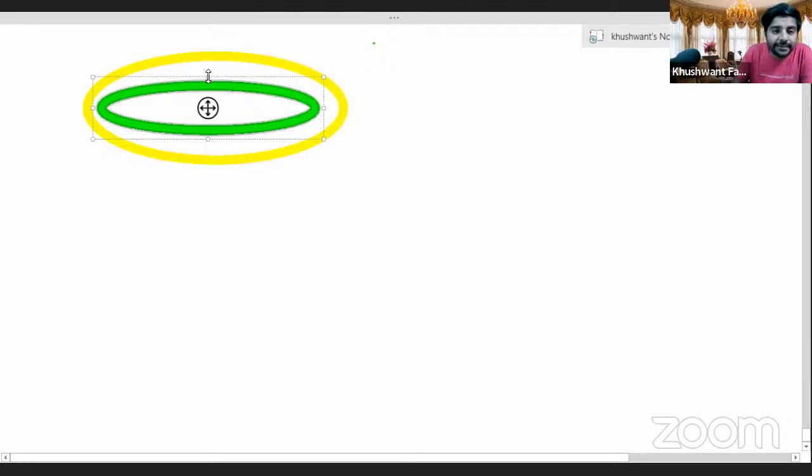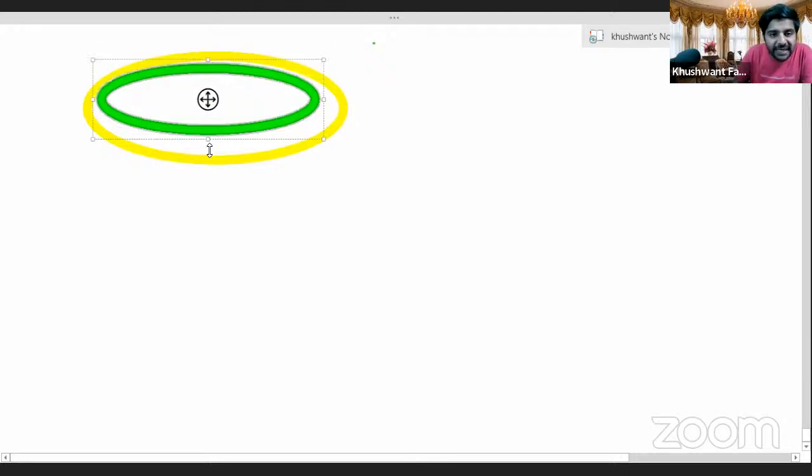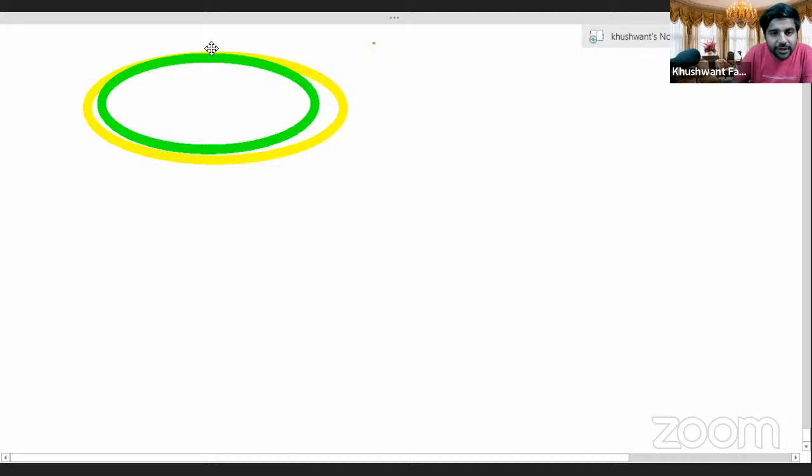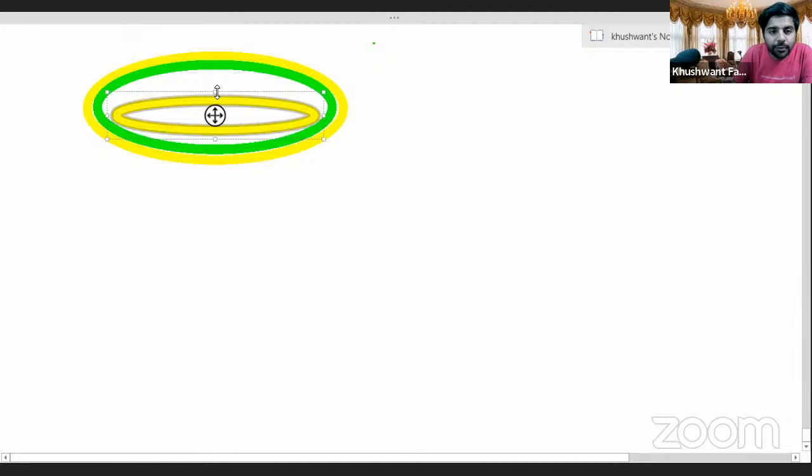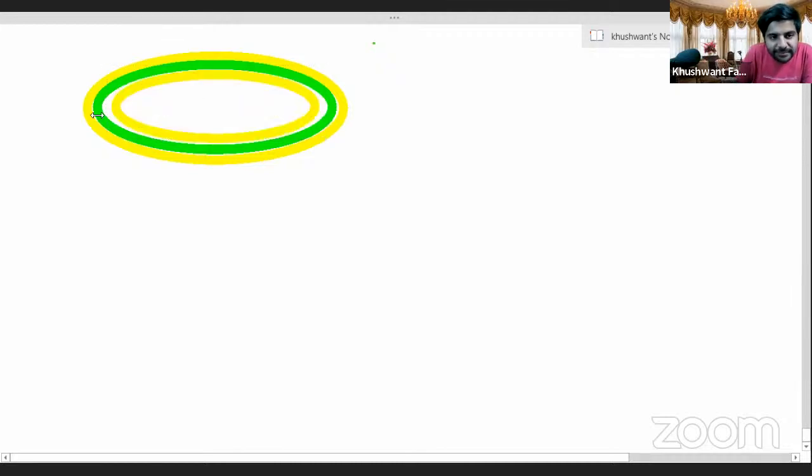So a disk is nothing but several rings which are placed side by side like this. Try to visualize this. How can you form a disk? You can form a disk if you're taking several rings side by side. So right now I want to calculate moment of inertia for a disk. I'm assuming that a disk is made up of several rings like this. Everybody have a look. Moment of inertia for a disk needs to be calculated.